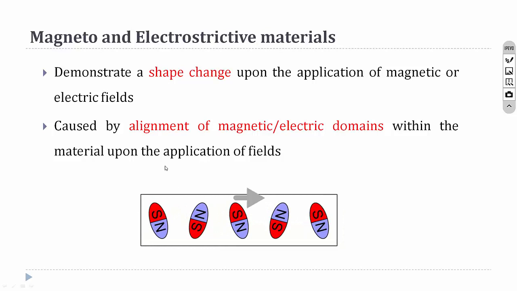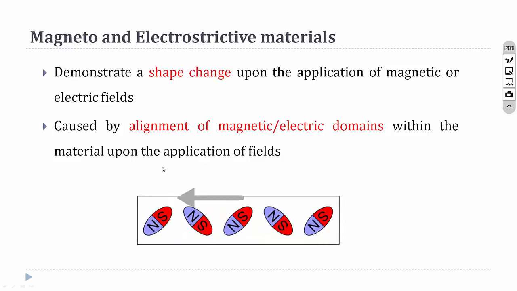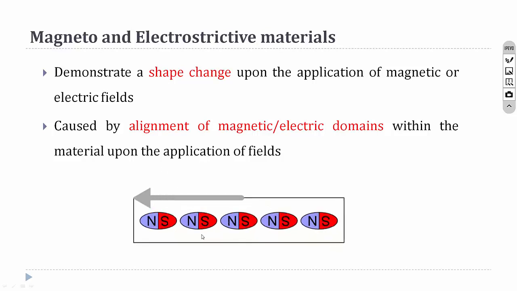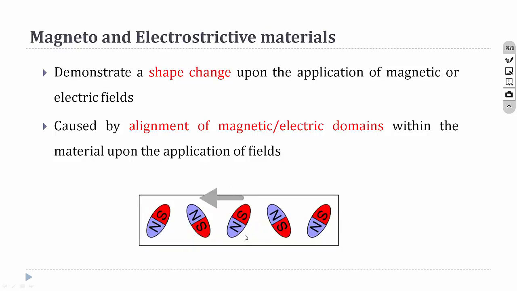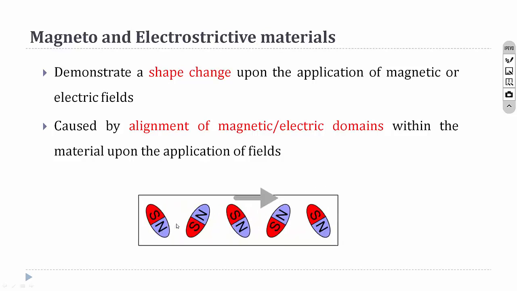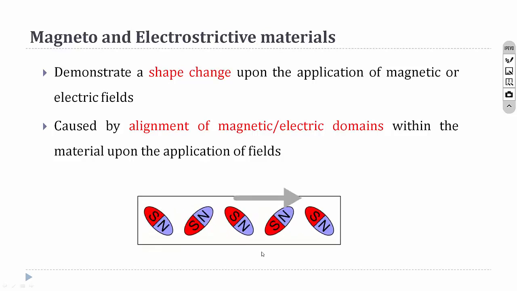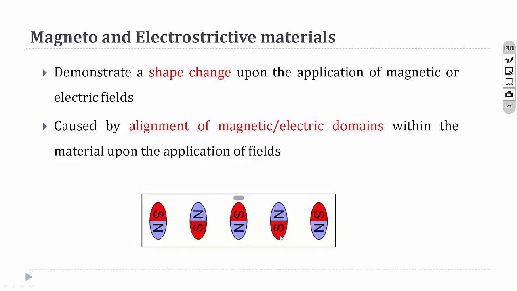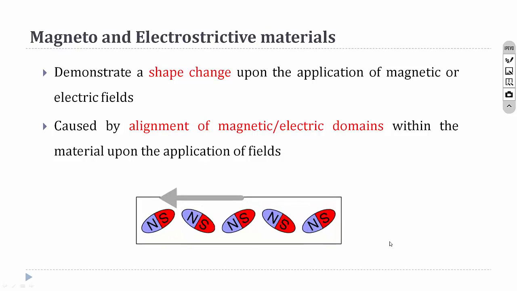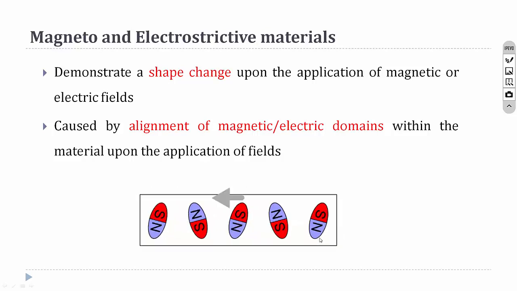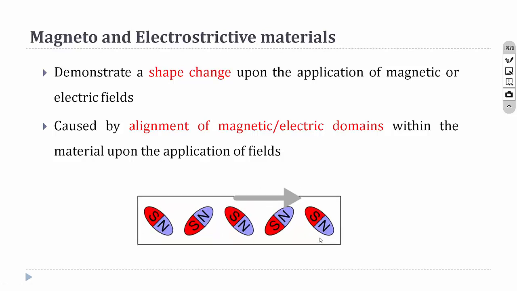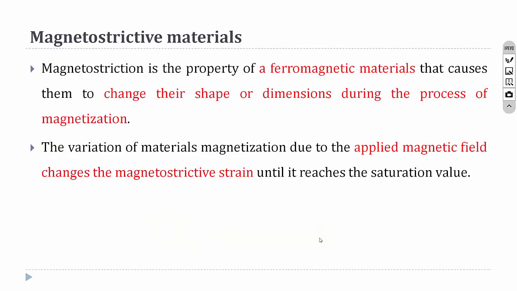So when the magnetic or electric field is applied, the opposite charges will get attracted and a deformation takes place. For example, when an electric field is applied here, it will form a straight line so that the length will be increased and the thickness will be decreased. So this is the property of magneto or electrostrictive material.